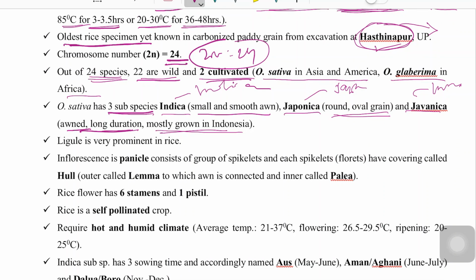Ligule is very prominent in rice. Ligule, you know, is a papery structure. That is very prominent in rice.